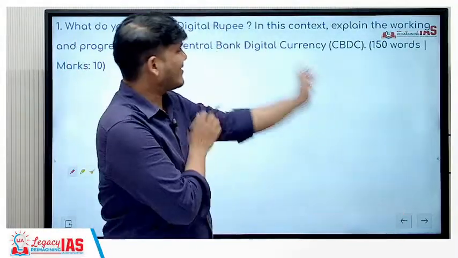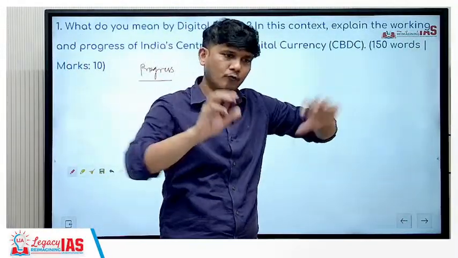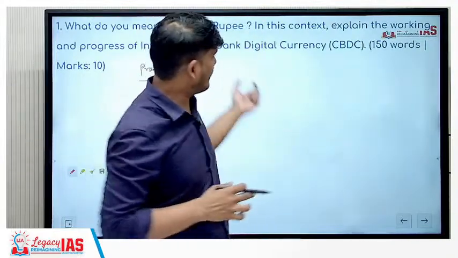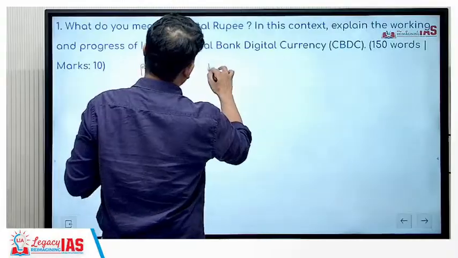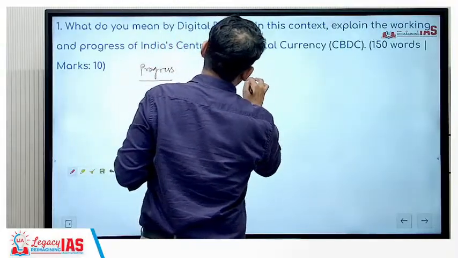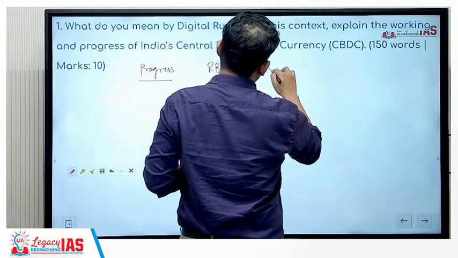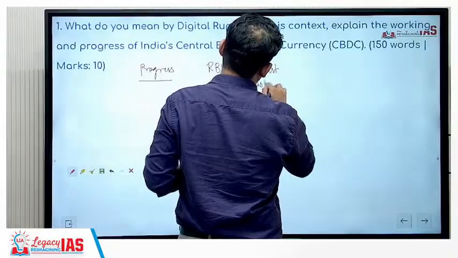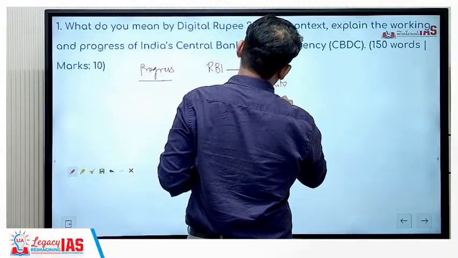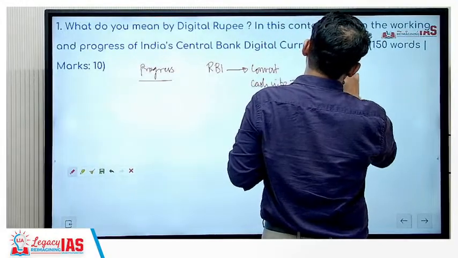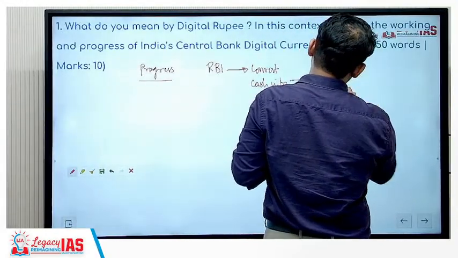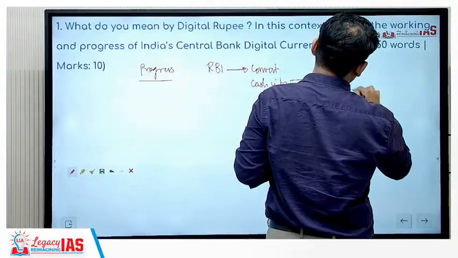See, it is a 10 marker. Since it's a 10 marker, if you make a flowchart, that is also good, but the flowchart should be self-explanatory, right? So let me write down an example. RBI is going to convert cash into tokens, and then this token is going to be issued as central bank digital currency, right?